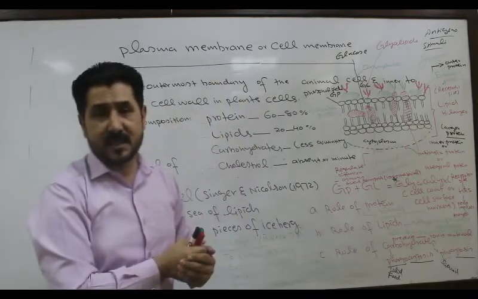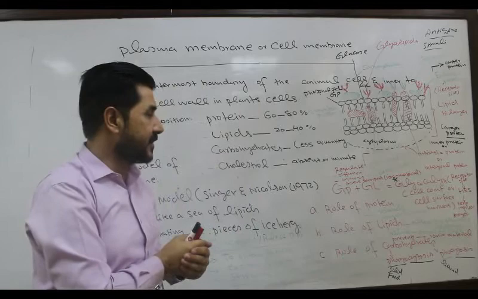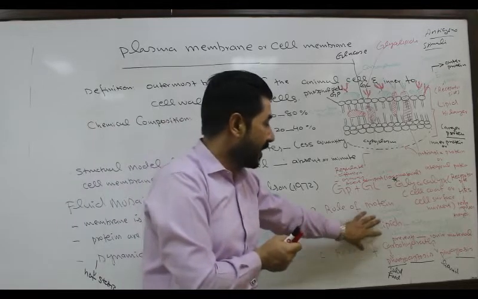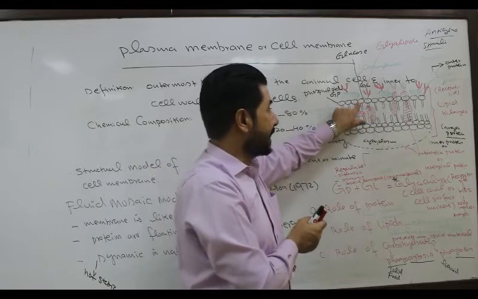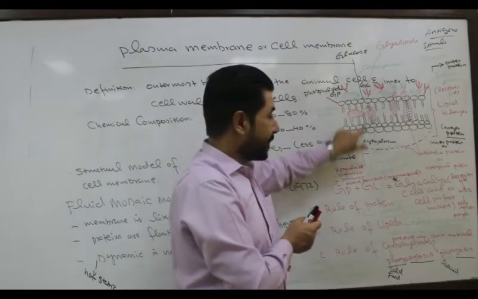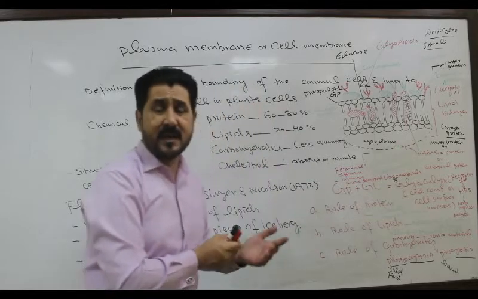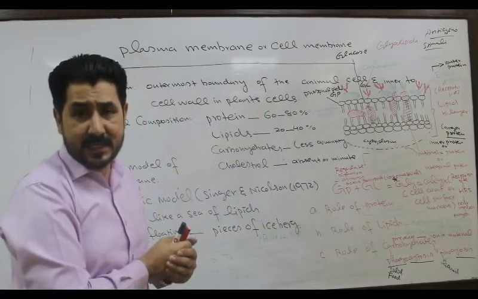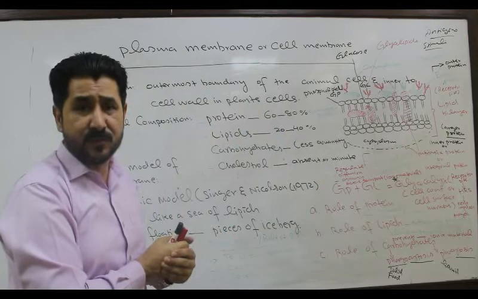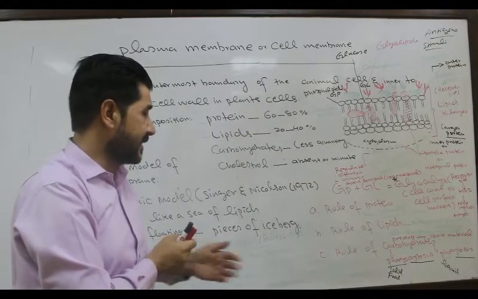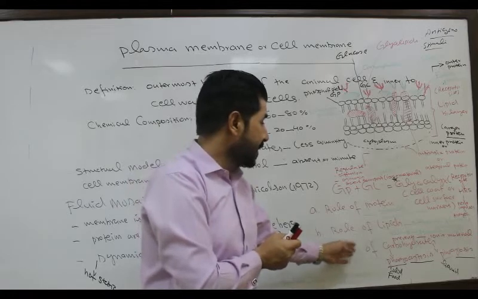Because of the presence of lipids, the membrane has differential permeability, because it will allow the non-polar substances, that is hydrocarbons, but prevent the ionic substances, that is ions, anions and cations, for example sodium chloride, potassium chloride, and other such material.